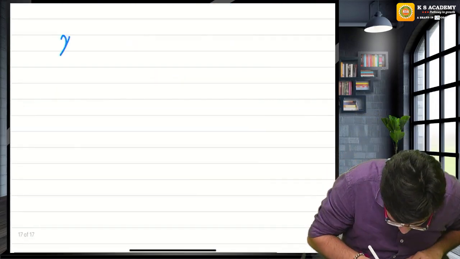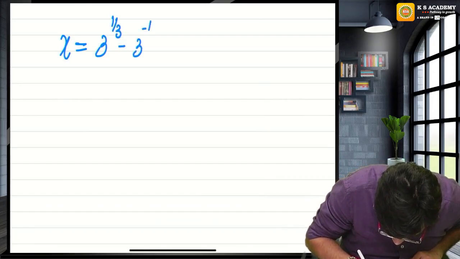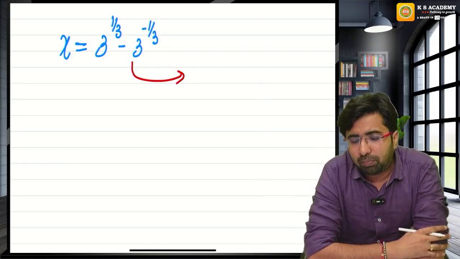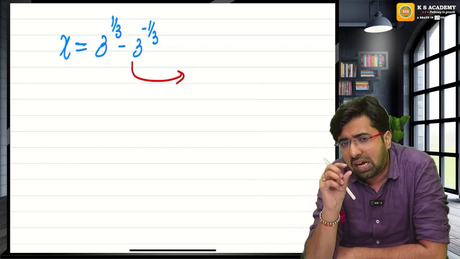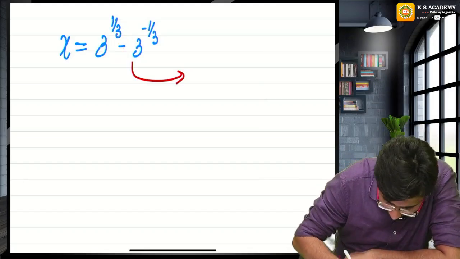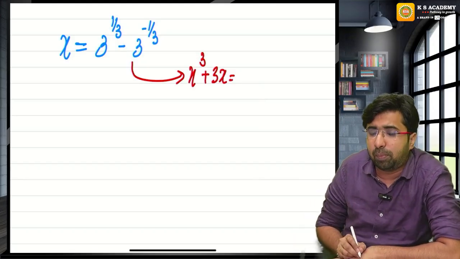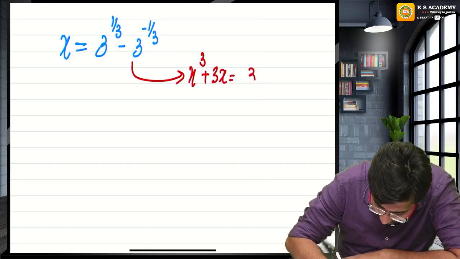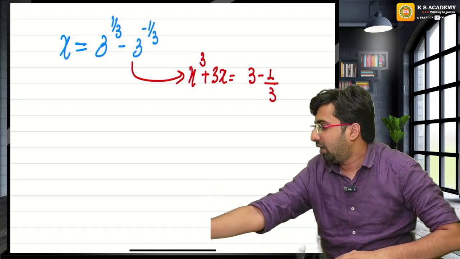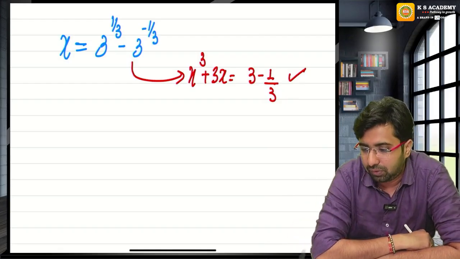If I give you x is equal to 3 raised to the power 1 by 3 minus 3 raised to the power minus 1 by 3, what can we calculate? x cube minus 3x, or x cube plus 3x. If I give minus between them, we can calculate x cube plus 3x, and that will be equal to a minus 1 upon a. Guys, is this point clear to all of you?